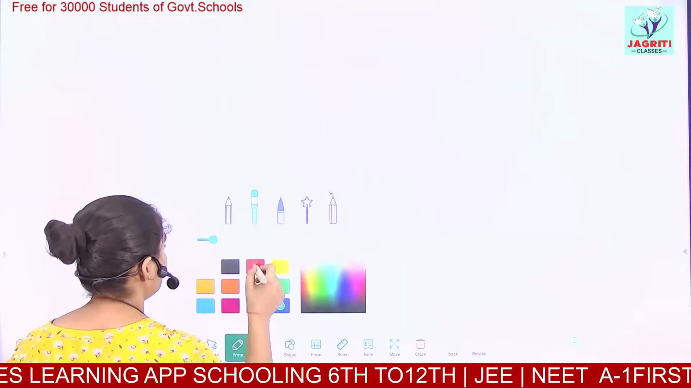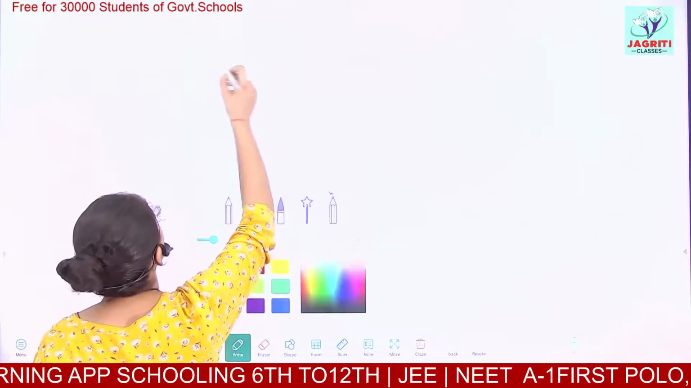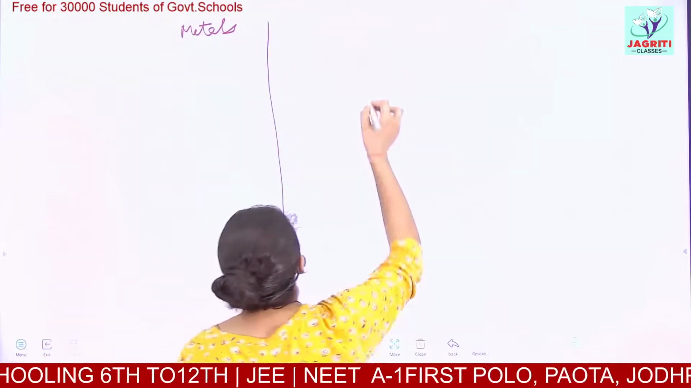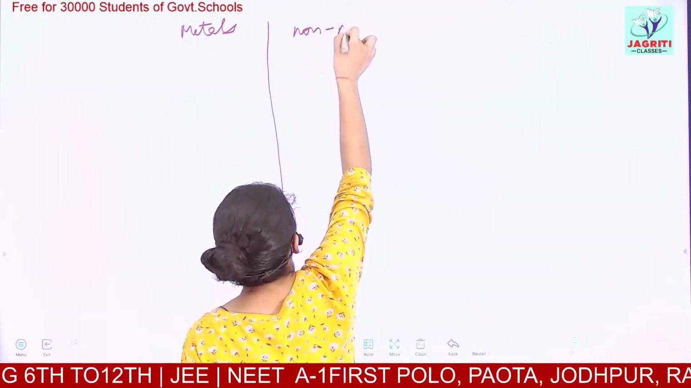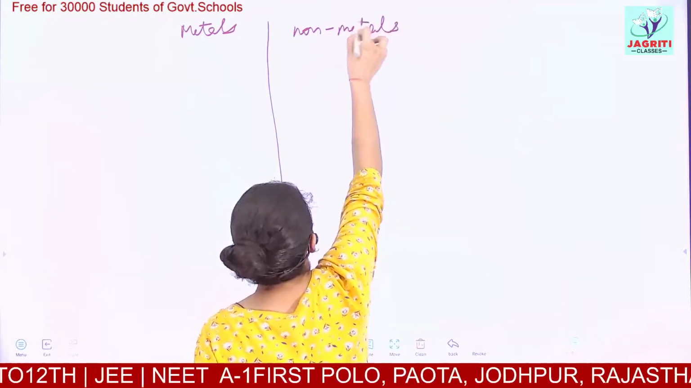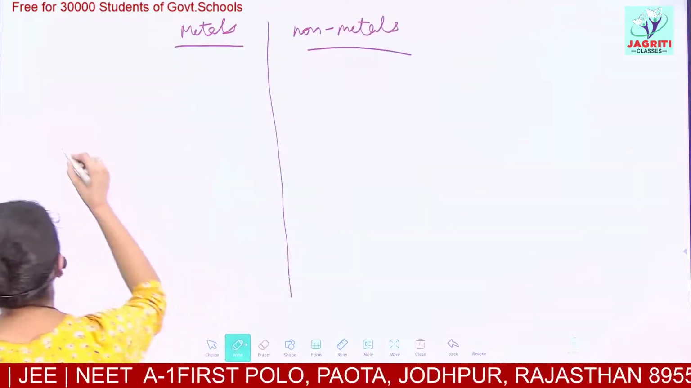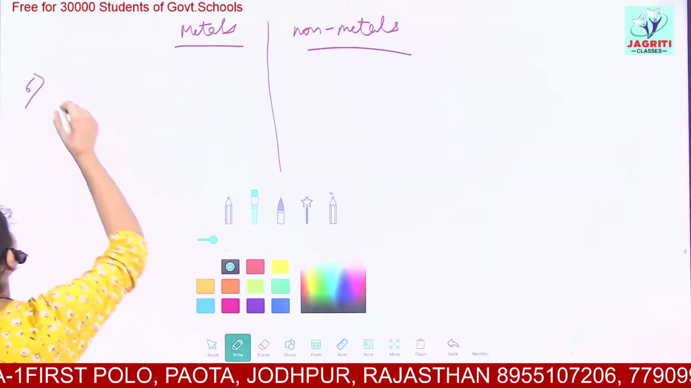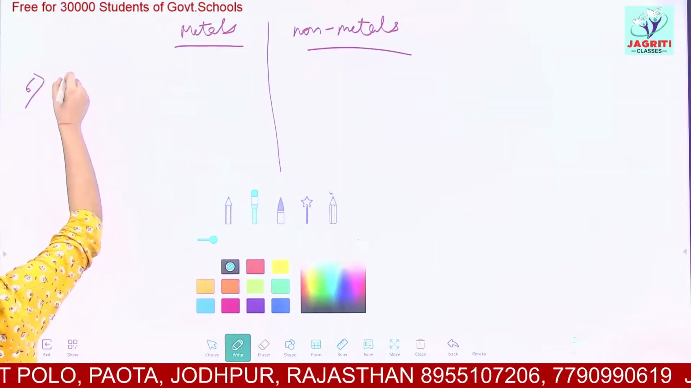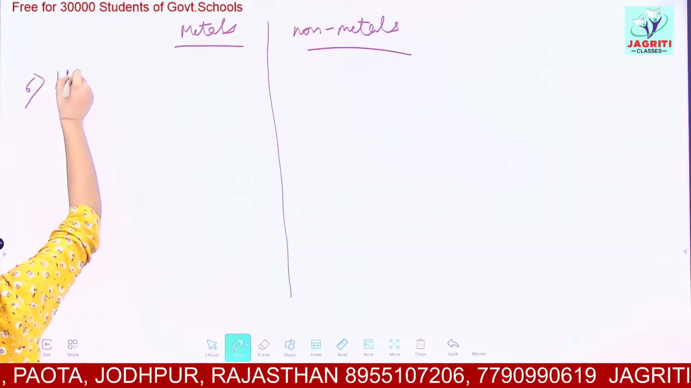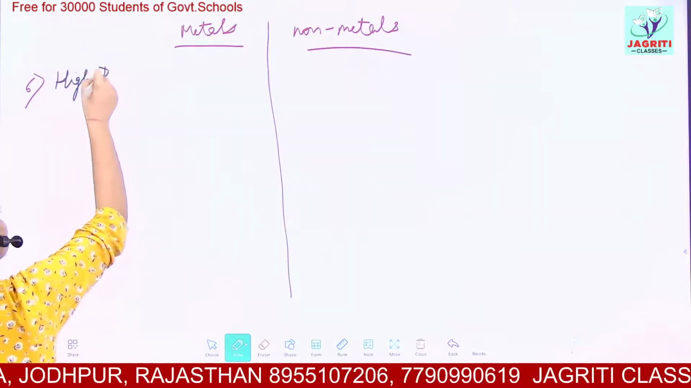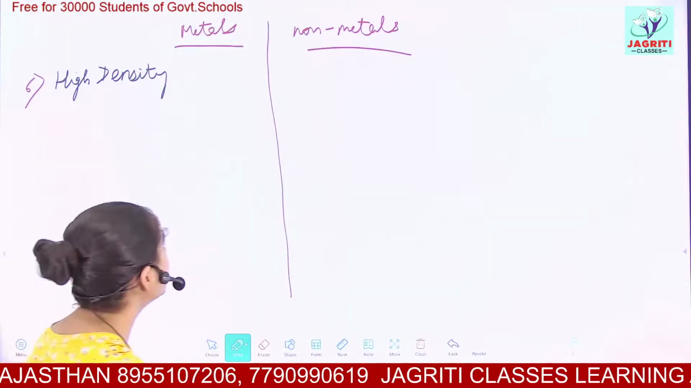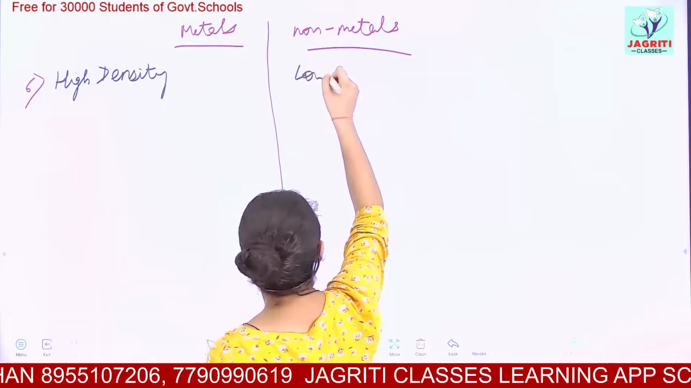This would be now which point? Sixth point. This would be our sixth point of discussion of the difference between metals and non-metals. Now here the sixth point would be what? Metals have high density. Metals have very high density. And generally non-metals have a low density.